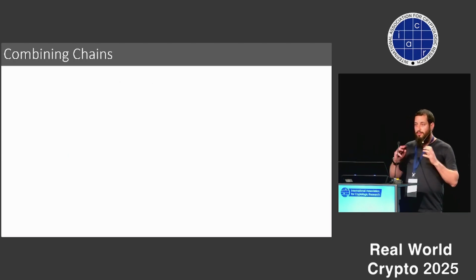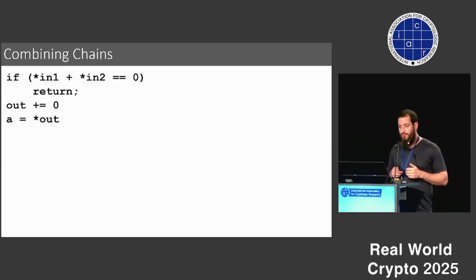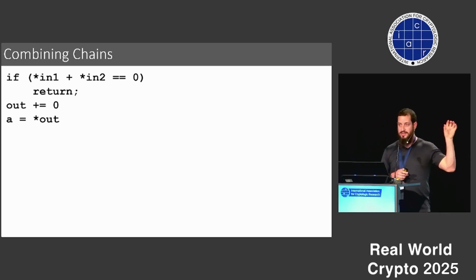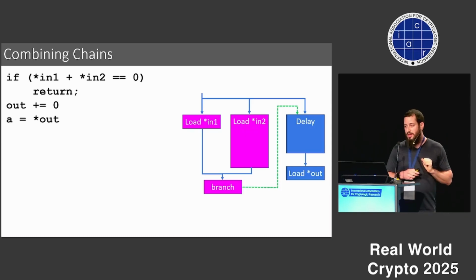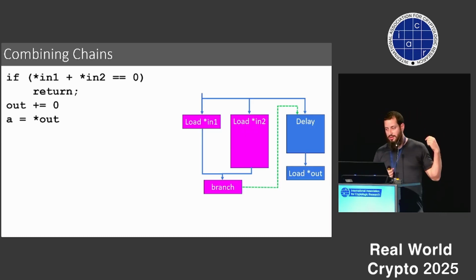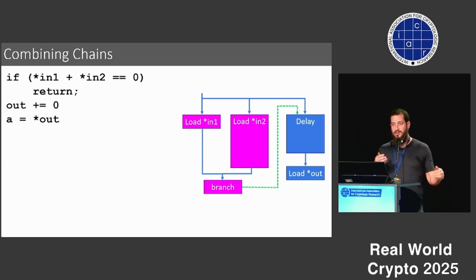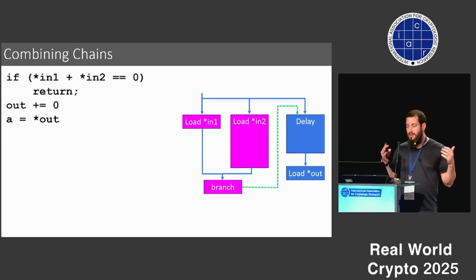So now we can actually combine several such chains. So for example, we can have the following code where we check if the sum of two input values is equal to 0 or not. And now we can use the same view, and we can see that if a single input address is not in cache, then it will take this branch a long time to evaluate, and we will be able to access the output address.